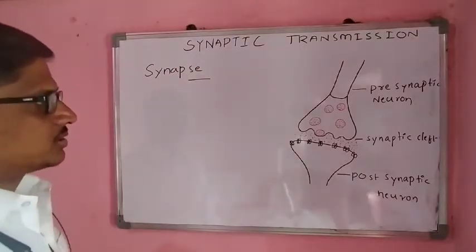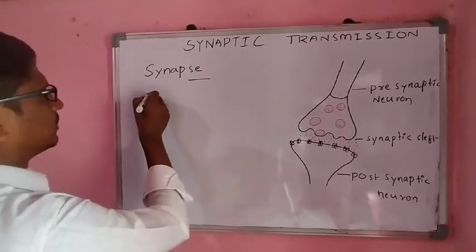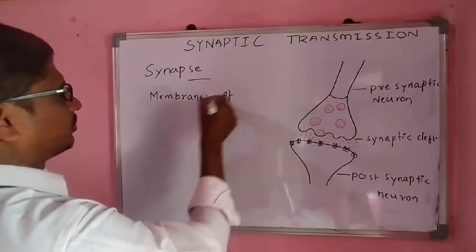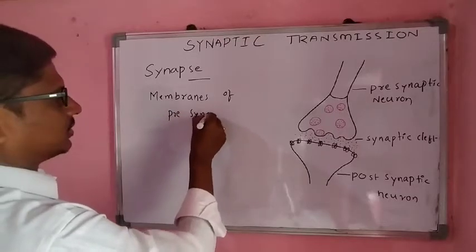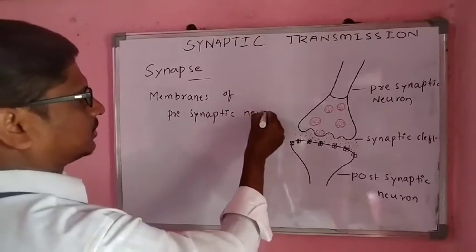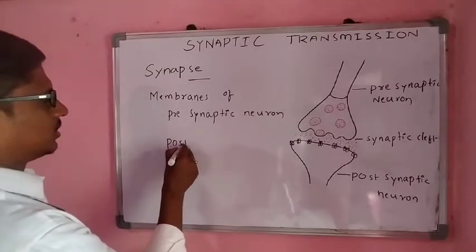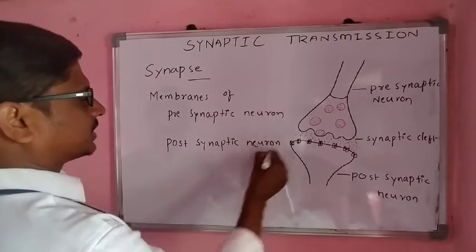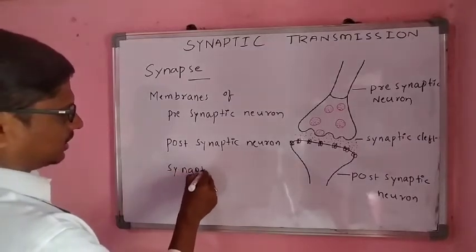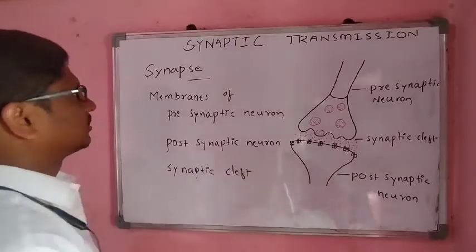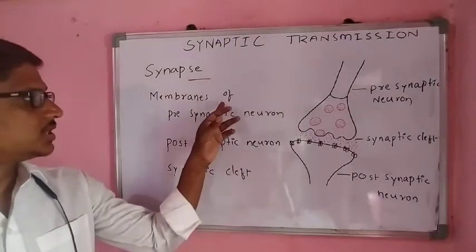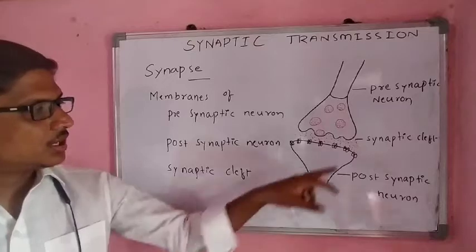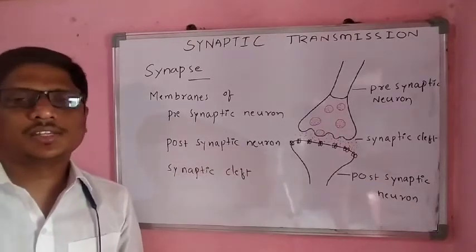Synapse is formed of the membranes of the presynaptic neuron and the postsynaptic neuron. The cleft that is present is called the synaptic cleft. This we can call a synapse. See here, a synapse is formed of the membranes of the presynaptic neuron and also the postsynaptic neuron, and the cavity or cleft is called the synaptic cleft.